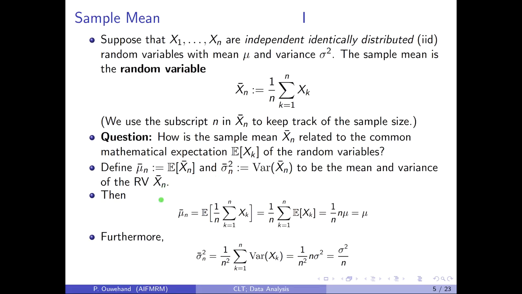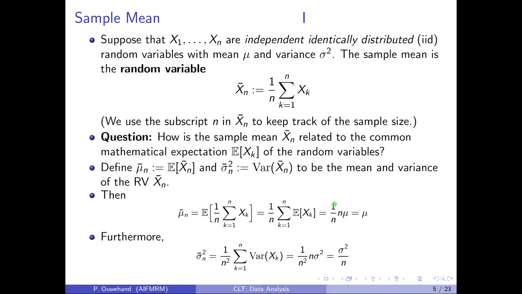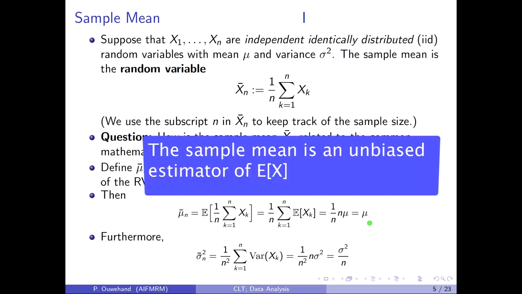It's easy to show then that the mean of the sample mean, mu bar n, by linearity splits as follows, and each of these terms here is just equal to mu. There are n of them, and so we see that the mean of the sample mean is equal to mu. In other words, X bar n is an estimator whose mean is the true mean. We say that the sample mean is an unbiased estimator of the true mean.